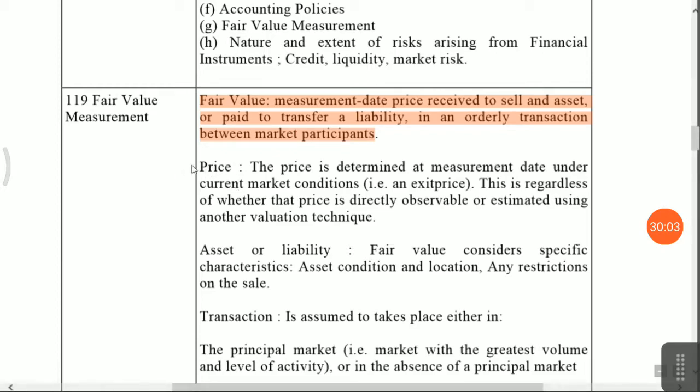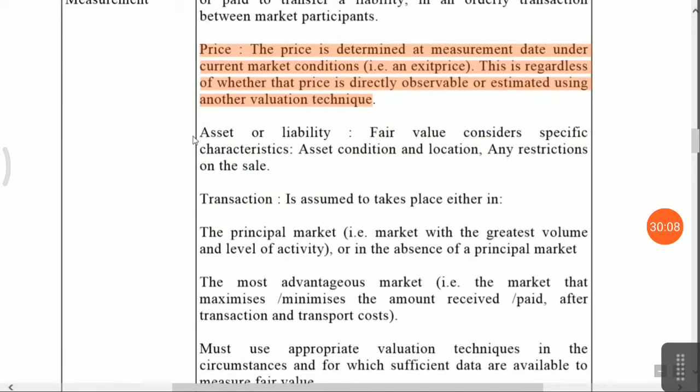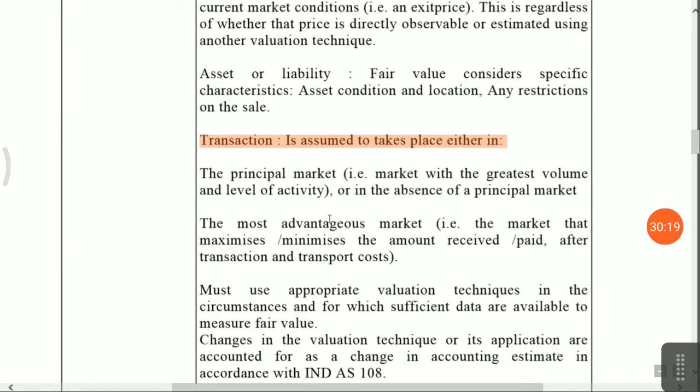Price is determined, measured at current market conditions, regardless of whether the price is directly observable or estimated. Next, for an asset or liability, fair value considers the specific asset's condition, location, and any restriction on sale. Next, the transaction is assumed to take place either in the principal market, if that specific market is available, or in the most advantageous market, where you know the buyer and what type of risk is involved, whether he will purchase the asset, and whether the liability will be settled in cash or otherwise. They have given the fair value measurement.